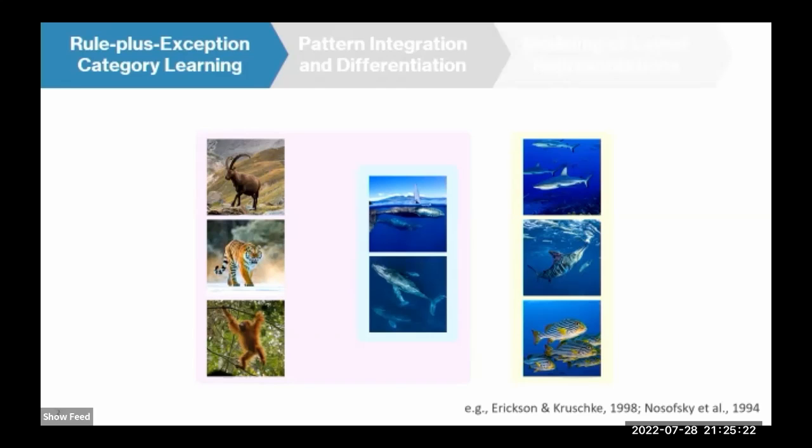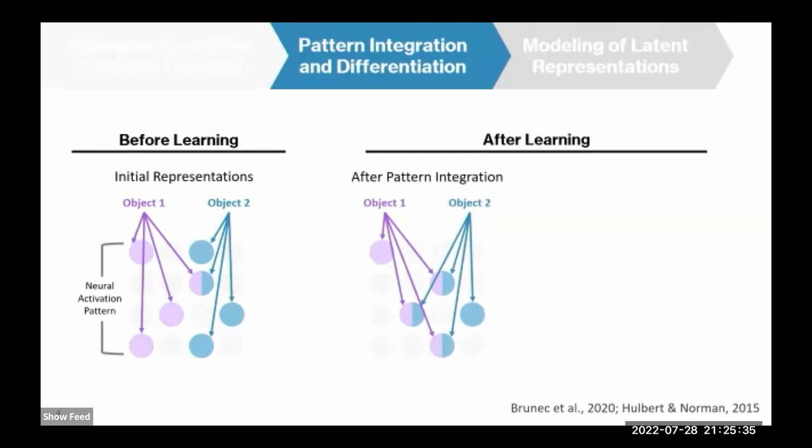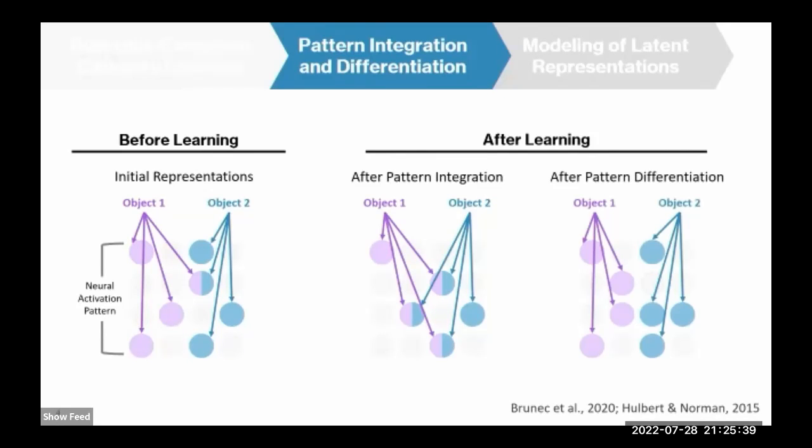At the deeper level, these separate representations may arise through 2 neural operations called pattern integration and pattern differentiation. So to define, pattern integration involves the overlapping of objects' neural representations, while pattern differentiation involves a reduction in objects' representational overlap. Importantly, both operations occur through experience, allowing object representations in the brain to flexibly transform under different contexts.